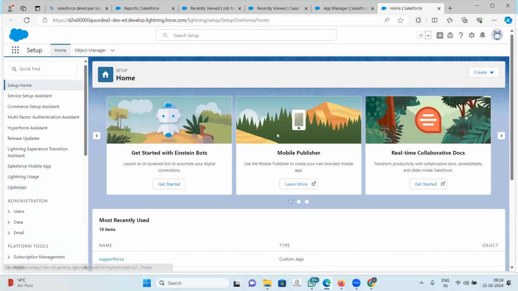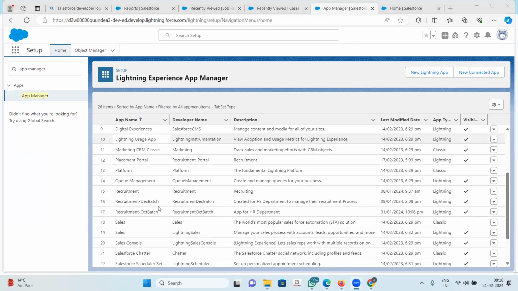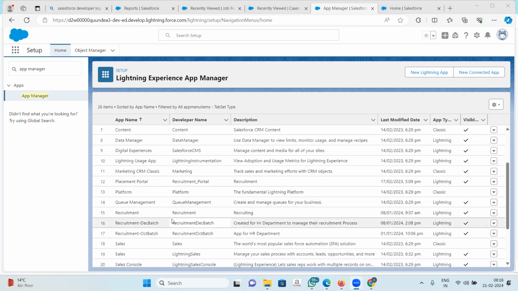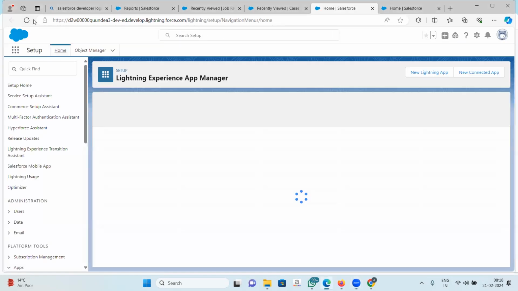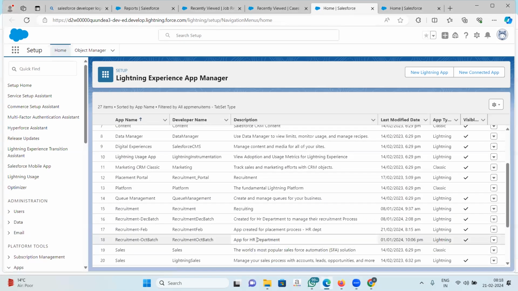Okay. What do we mean? We saw a third option, clone. What do you think clone means? Cloning from another app. Yeah, if we want to make an exact replica of this app, then we can use the clone option. Look here, I can use the clone option if I want to create an exact replica of this app.